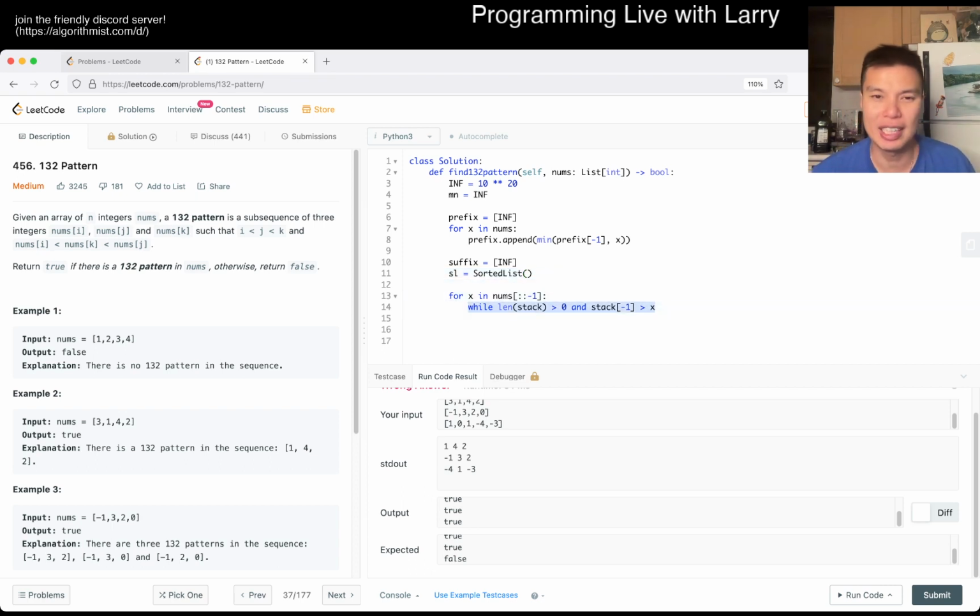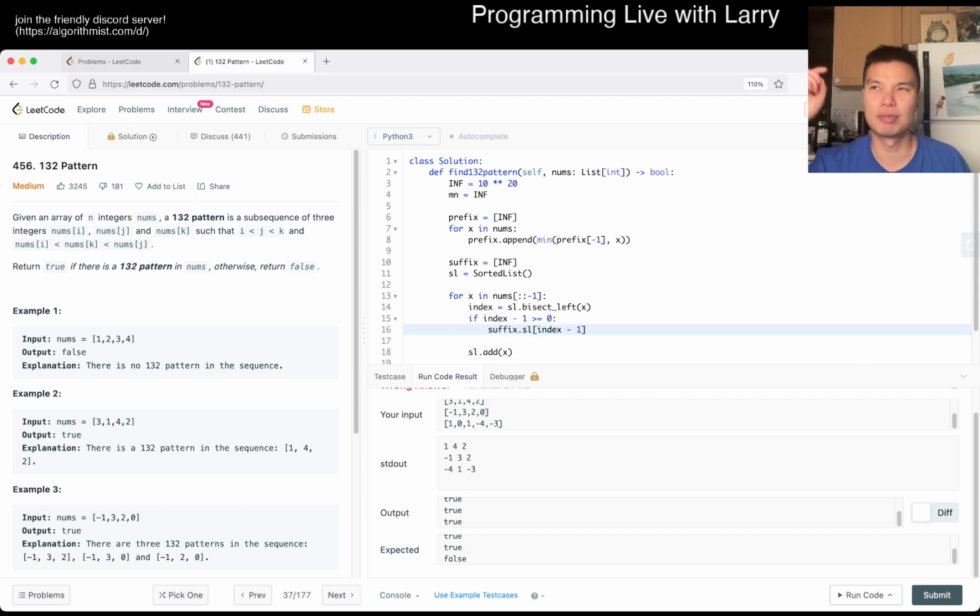So let's just use a sorted list, and then in the sorted list we add x afterwards, but before that we want to search for the smallest number that is bigger than, or the biggest number that's smaller than this number. So